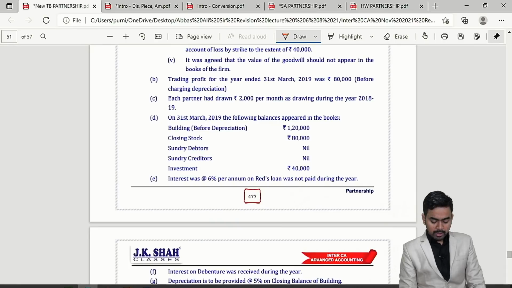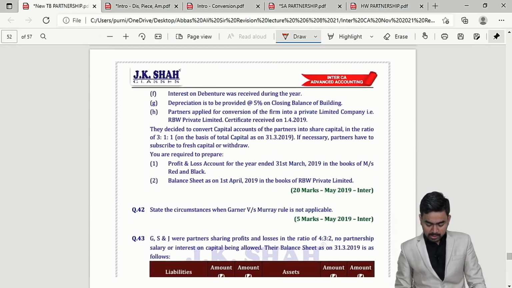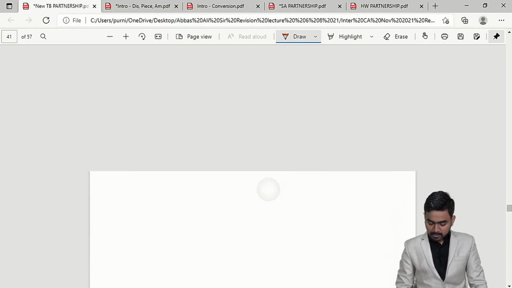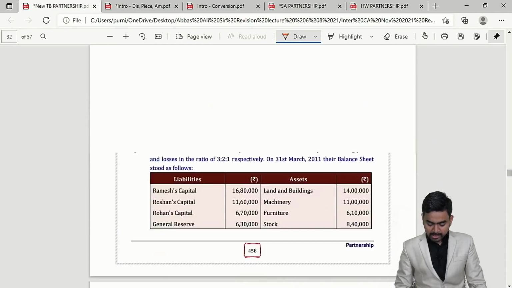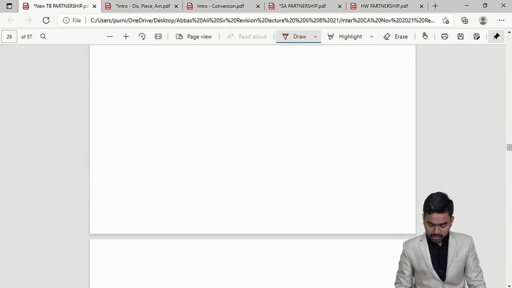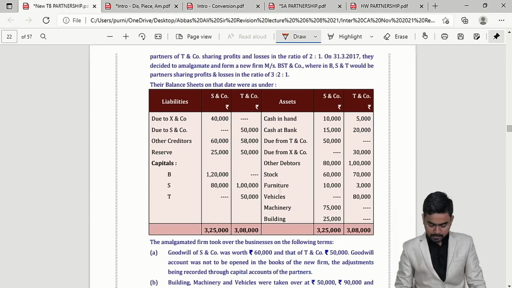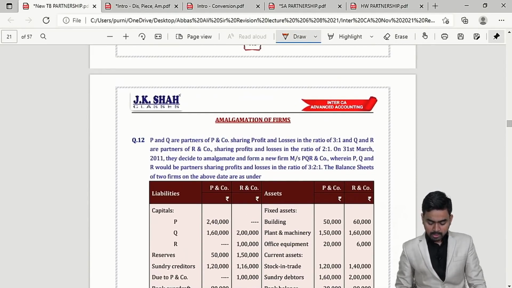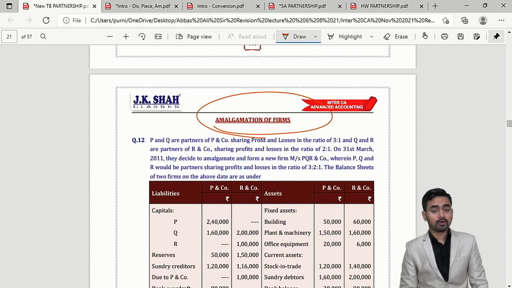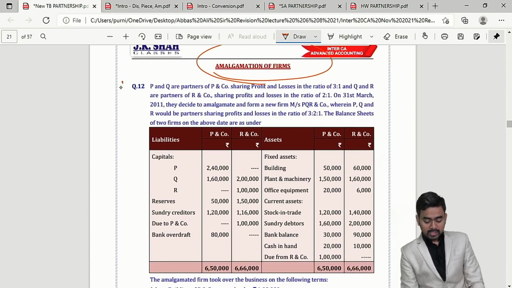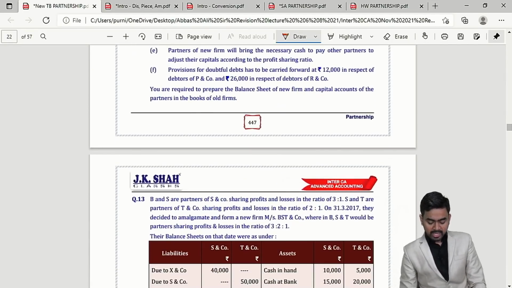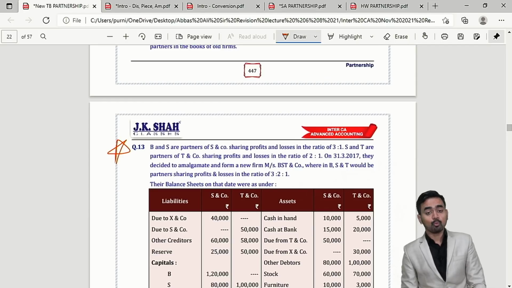Let me give you important points in JK Shah classes material. You can see question number 12 over here. This is question number 12, amalgamation of firm. Question number 12 and question number 13 both are very important questions. Why?